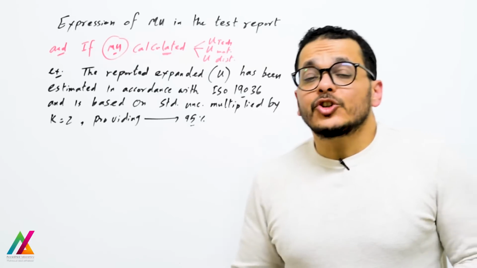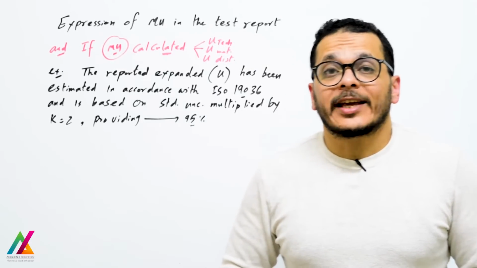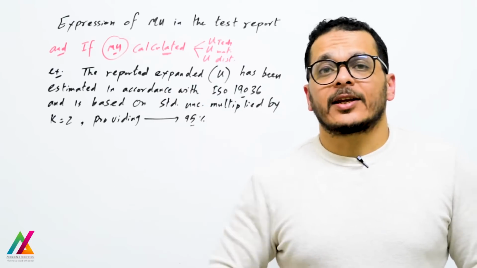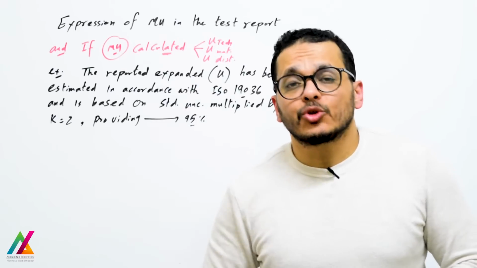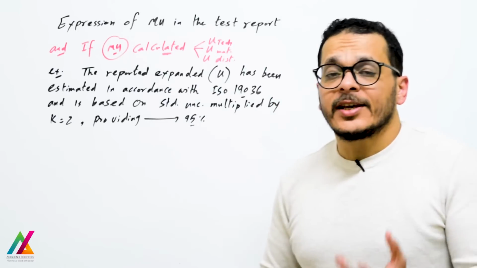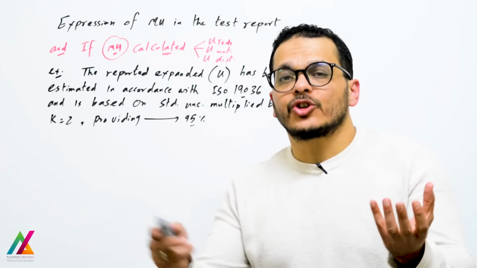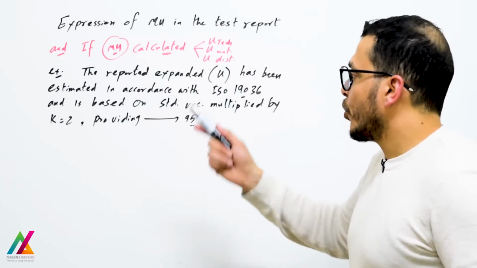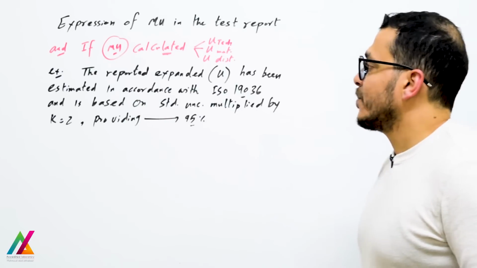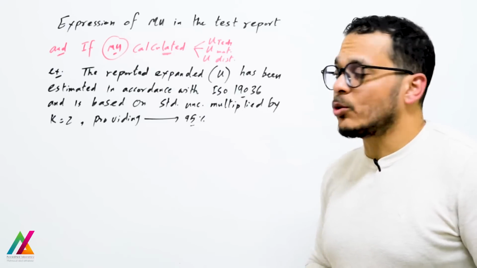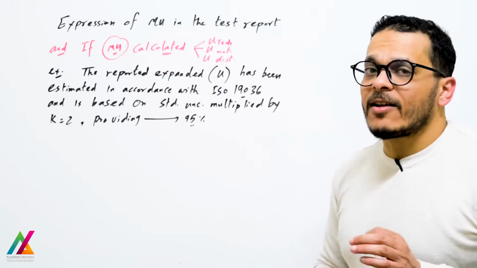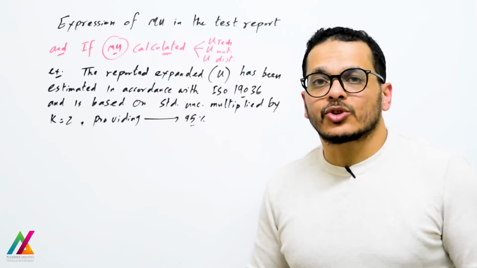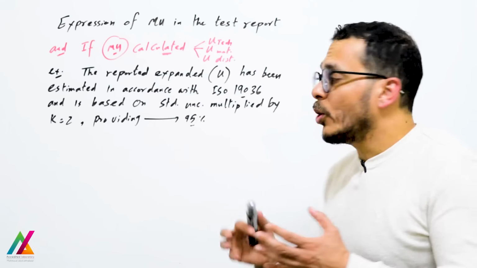And if measurement uncertainty has been calculated based on the standard uncertainty for technical uncertainty, matrix uncertainty and distributional uncertainty separately, in this case you can mention in the final report the final result plus minus the measurement uncertainty that you already calculated, and you can write this sentence: the reported expanded measurement uncertainty has been estimated in accordance with ISO 19036 and is based on standard uncertainty multiplied by coverage factor, providing a level of confidence of approximately 95%. But you will not mention anything else.